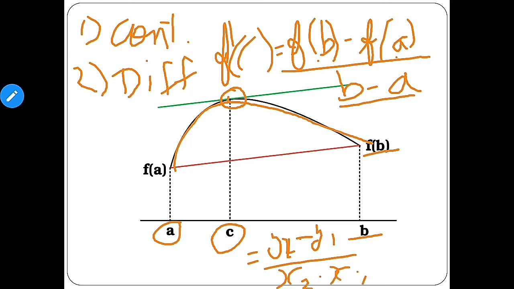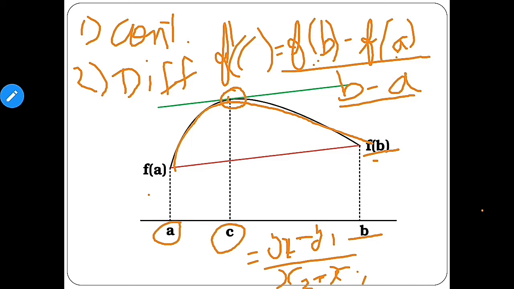So here x1 is a and x2 is b, and y1 is f of a and y2 is f of b. So f dash of c is equal to f of b minus f of a upon b minus a.